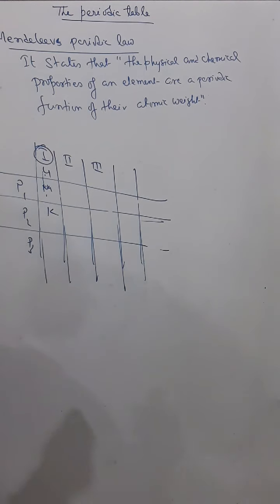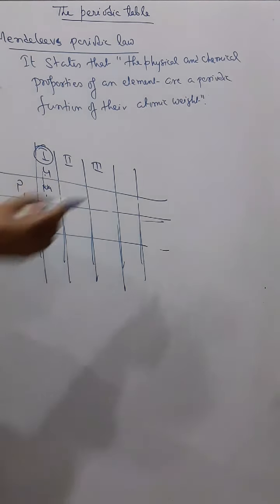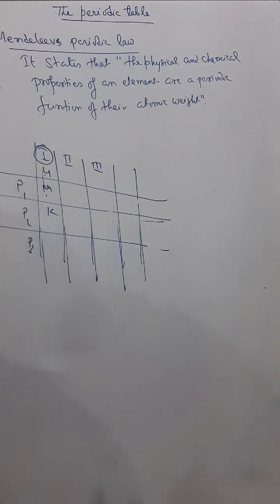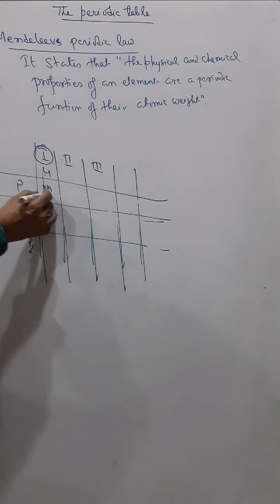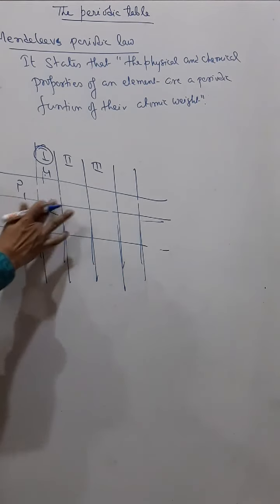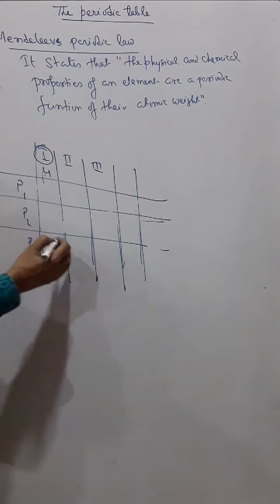Period means a gradual interval, there is a certain interval and gradually it is changing, it's not a drastic change. Say you have sodium here, in fact it is in period 3. You will learn in the modern periodic table, you will understand.